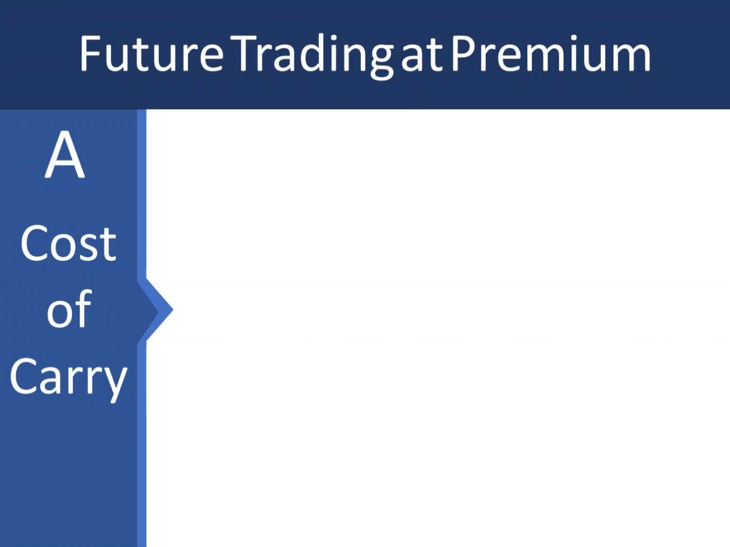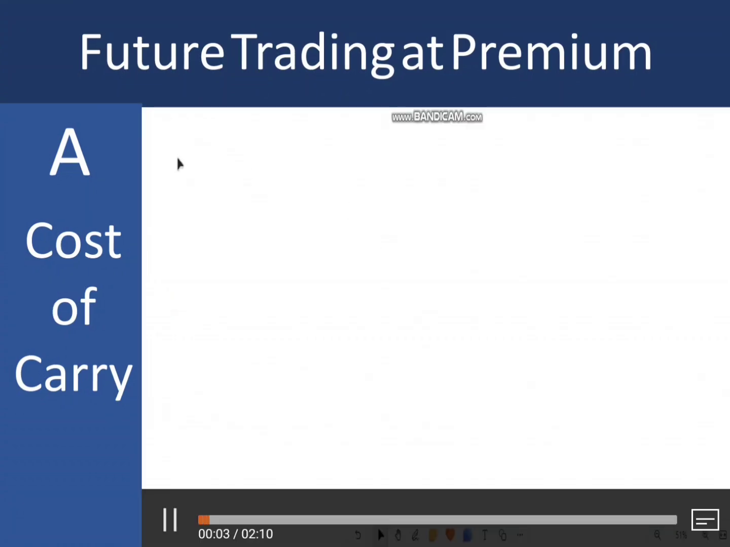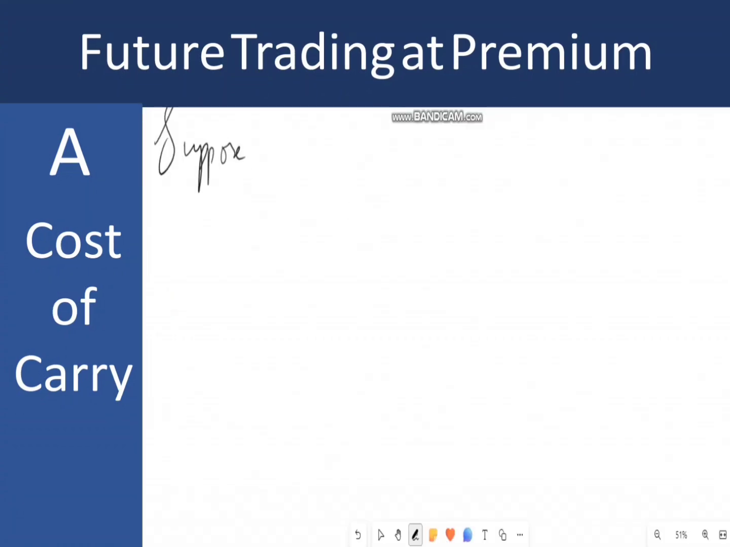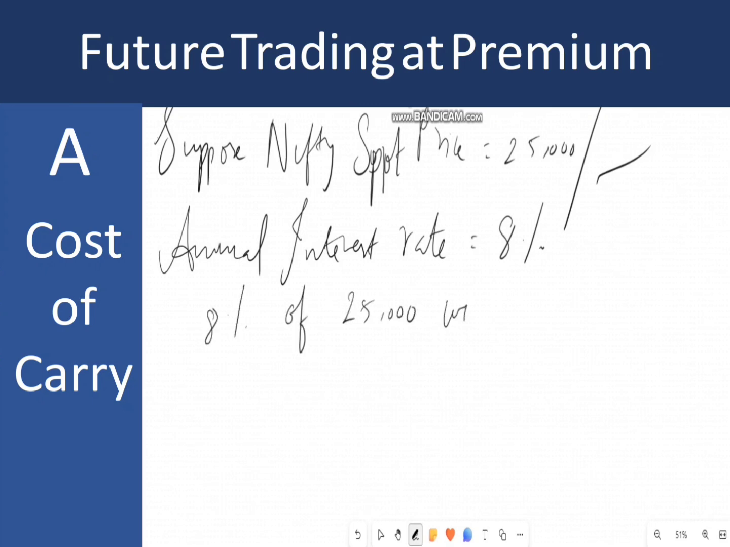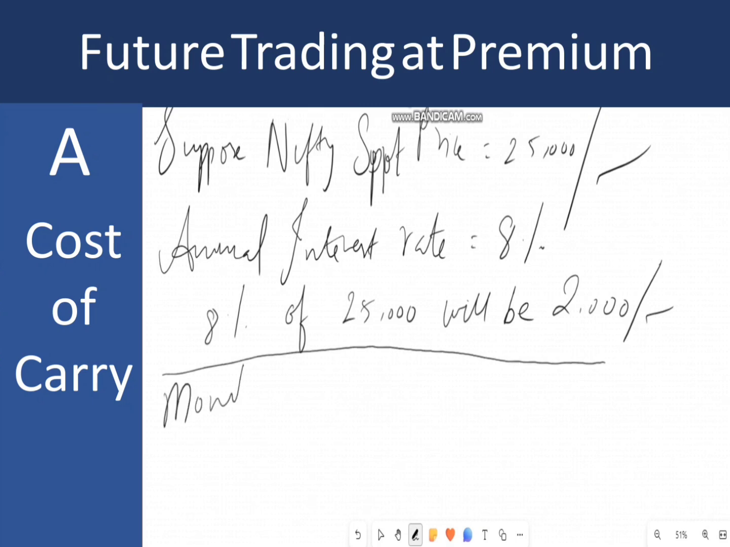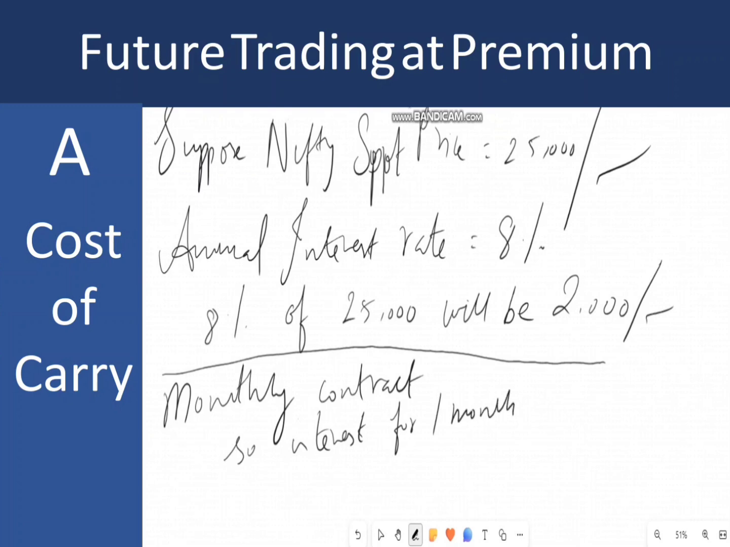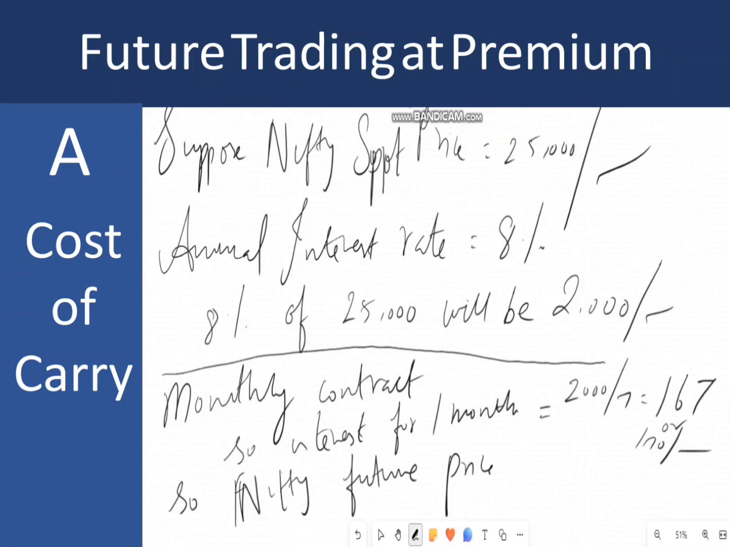I'll give you a real-time example. Suppose, take for example, the Nifty current spot price is around 25,000 rupees. So the financial cost, which is the interest on the borrowed money, let's consider 8% annual return. For the 25,000, 8% comes roughly around 2,000 rupees per year. And say for example you are buying a monthly contract, which basically has an expiry of 1 month. So just divide this 2,000 by 12. So it will be roughly around 170 rupees.